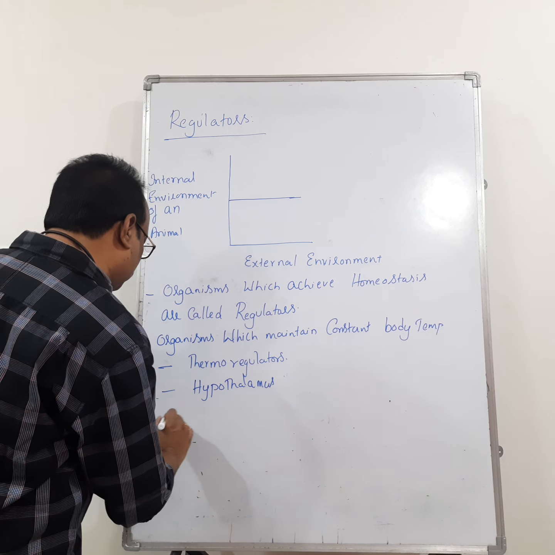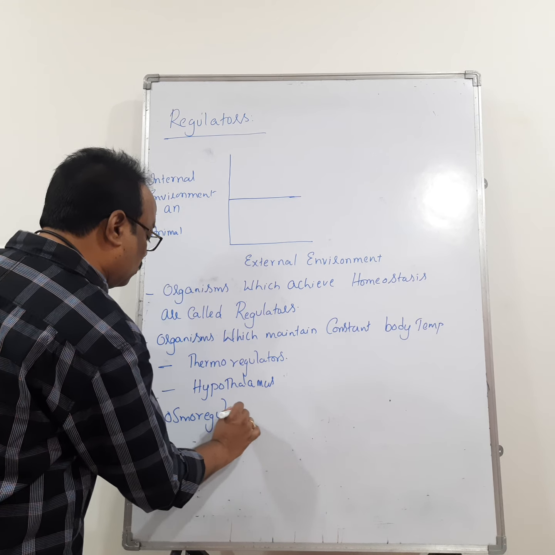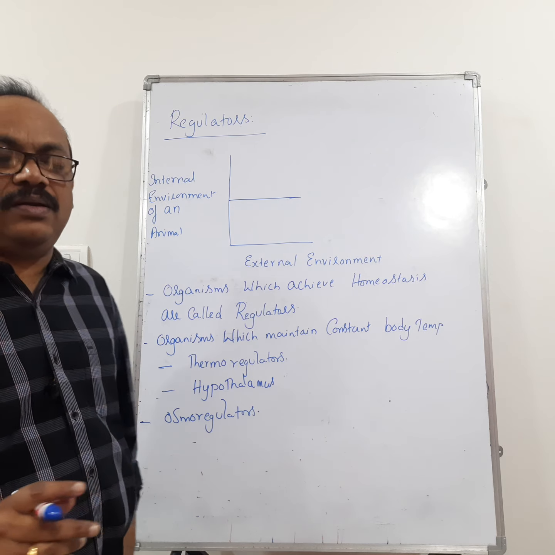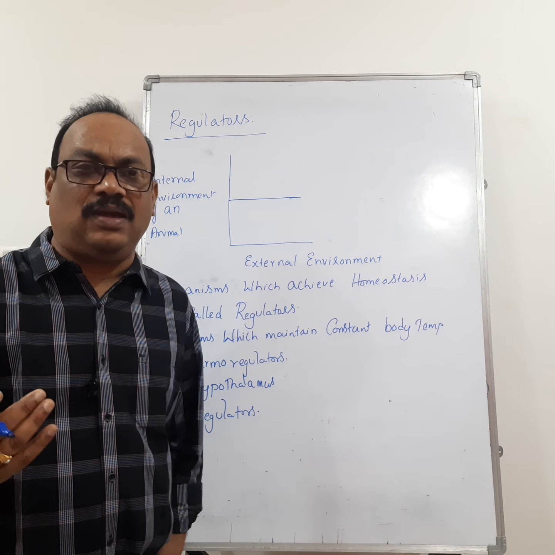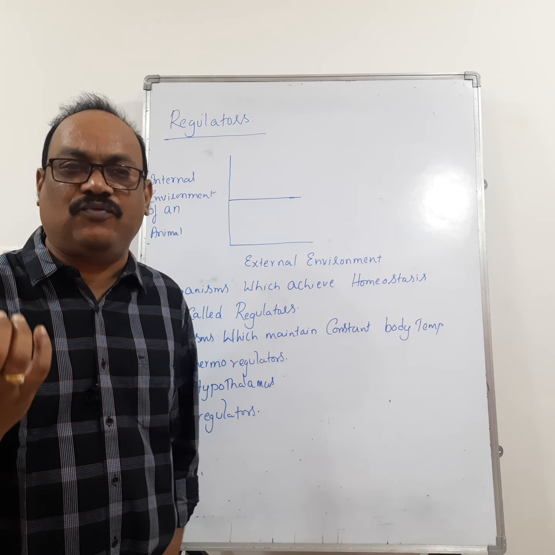Next one, osmoregulators. What are osmoregulators? Osmoregulators are the organisms which can maintain constant osmotic concentration of body fluids.